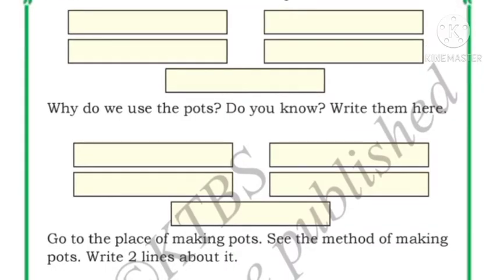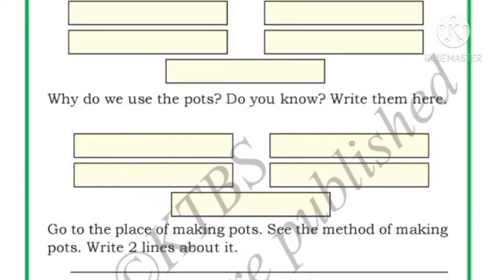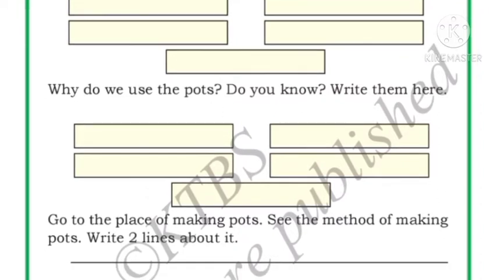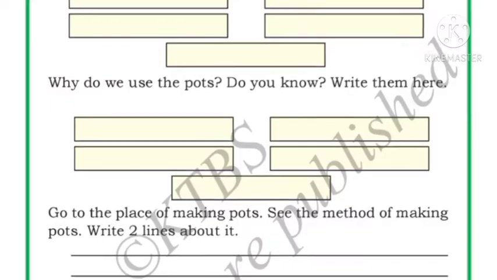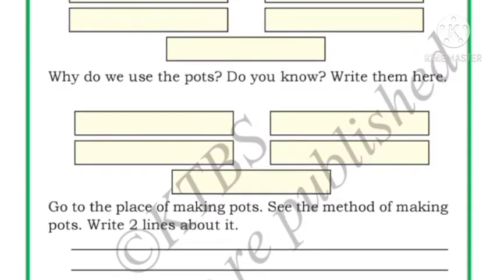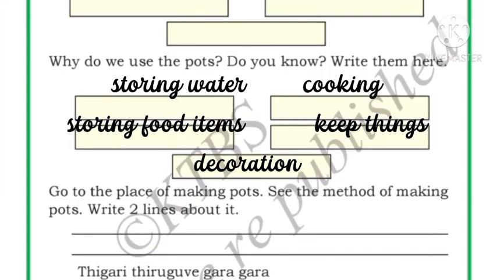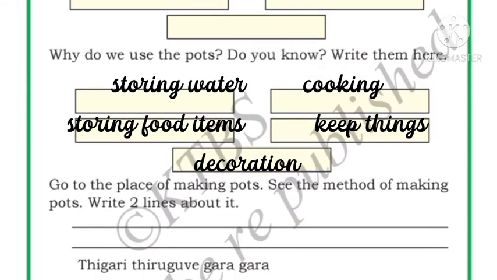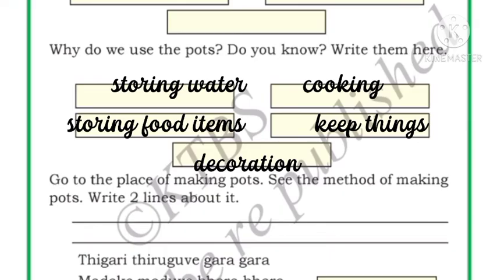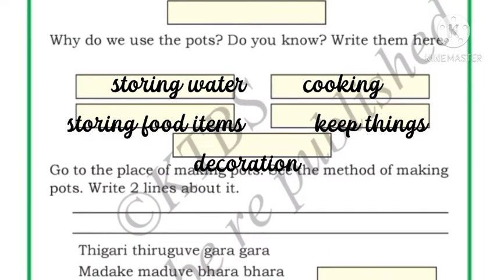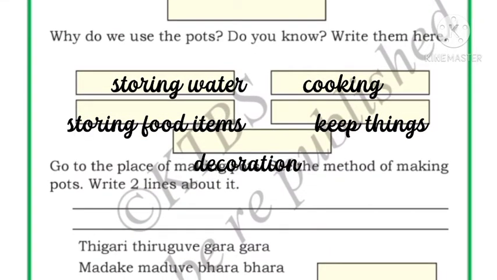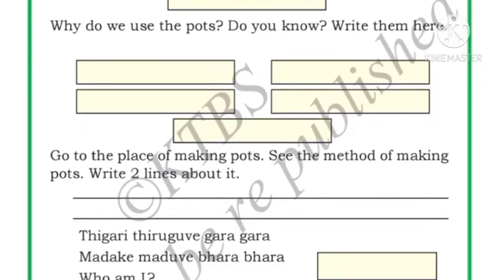Now why do we use pots, children? Do you know why we use pots? We use pots to store water, and we use pots to store the food items, and we use pots in the villages. Pots are used to cook the food also. So pots are used for different uses, and if you know the uses, you have to write here.